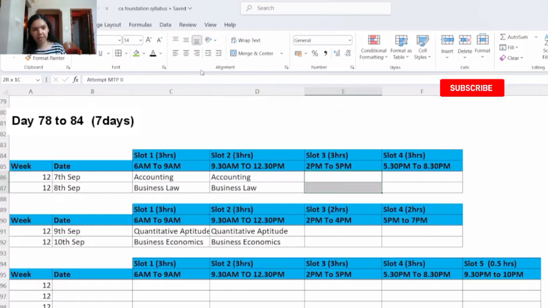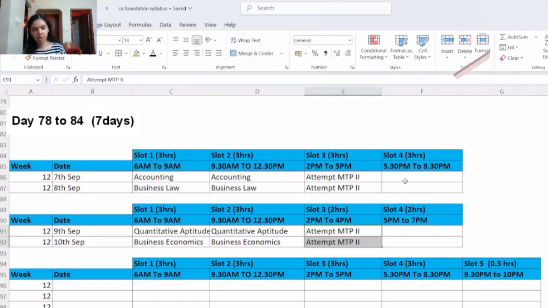Then in slot 3 you will be attempting the mock test paper, series 2. And for mock test paper series 2 also you have to follow the same rules that we discussed when we discussed about the mock test paper series 1. And then in slot 4 you will be analyzing your answers just like you did previously.